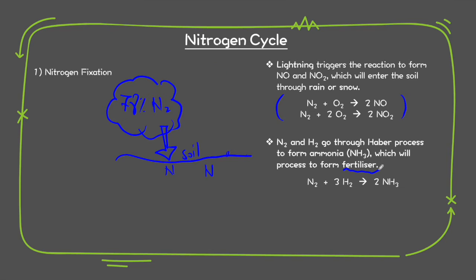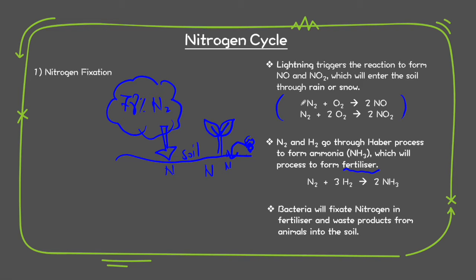Alright, the next option is through the industrial process. Humans will take the nitrogen and H2, hydrogen gas, and go through an industrial process to make ammonia, NH3. And ammonia NH3 is further processed to form fertilizer. So as you know, when we put fertilizer on the soil, the nitrogen can be injected into the soil. And then here comes the next option, where bacteria will fixate nitrogen in the fertilizer or even waste products from animals into the soil. So this is how we get nitrogen from the atmosphere or other sources into our soil.